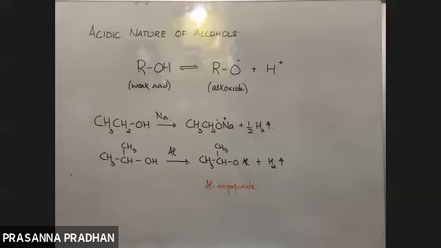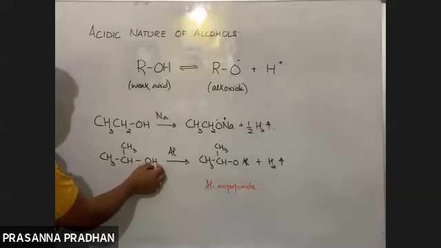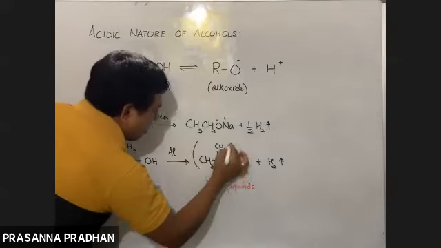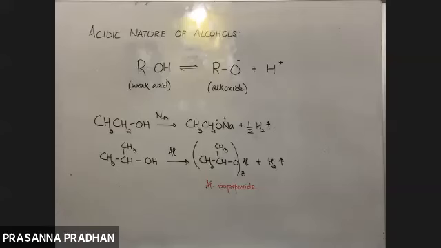Simple. The acidic hydrogen is going to be replaced like this. But what is the valency of aluminium? What is the formula of aluminium chloride? The valency of aluminium is 3, so we need the whole group 3 times here. Aluminium isopropoxide.